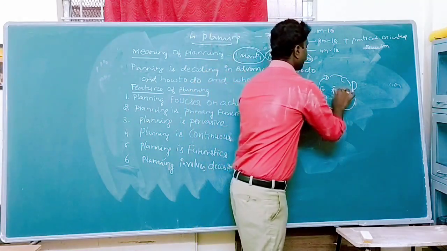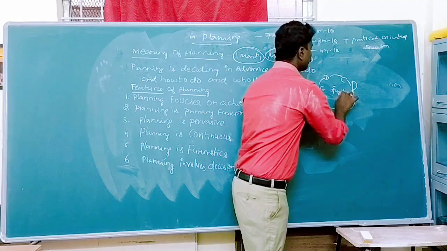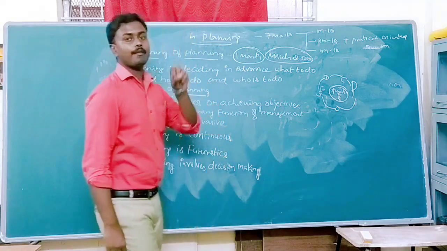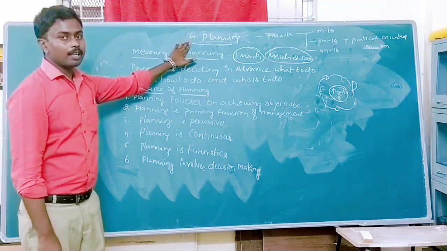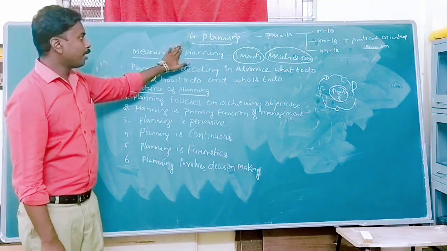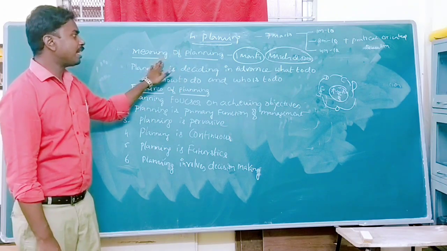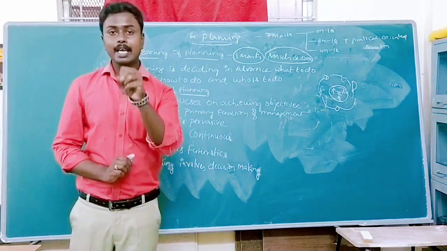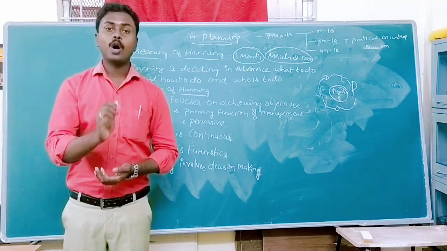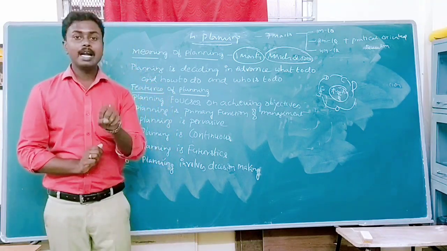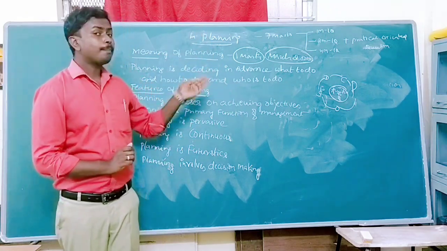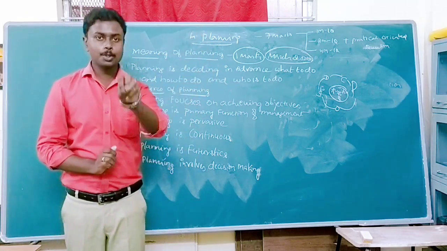This is called the functions of management. Today we are going to discuss the planning function. We have already discussed the meaning of planning. What is planning? Planning is deciding in advance what to do, how to do, and who is to do. It is also a predetermined course of action.